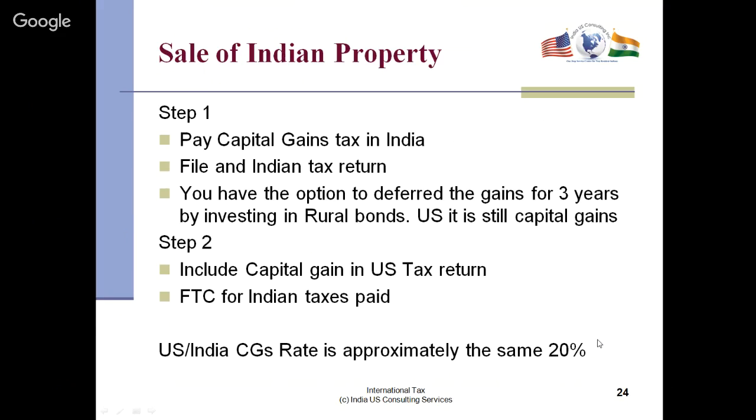Okay, sale of Indian property. I get this question all the time. You pay capital gains tax in India, and then you file an Indian income tax return. You have the option to defer the gains in India by investing in rural bonds, but in the US it is still capital gains, so you still owe money in the US. Step 2, include the capital gains in the US return, and then you have a foreign tax credit for the taxes paid in India. The good news is the US and India have a similar tax rate of 20%. So whatever capital gains you pay in India, which I strongly recommend you pay in Indian money so that your proceeds are less, the same amount is reported on a US tax return and you'll be okay.